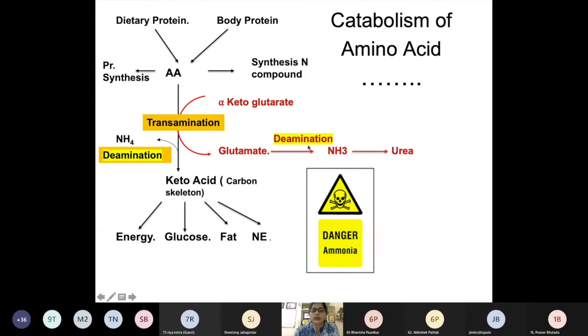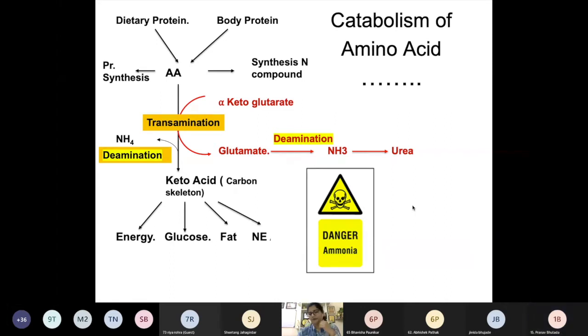Clear? Now by deamination we get removal of ammonia. Now ammonia, you know, it's dangerous. Is it okay if we have more concentration of ammonia in the blood? Hello? It's dangerous. Dangerous, right? So do you know any symptoms of ammonia intoxication? What happens? Coloration of body. What did you say, say again? Repeat please. Repeat, I didn't get you.